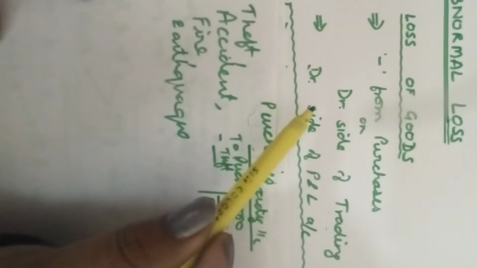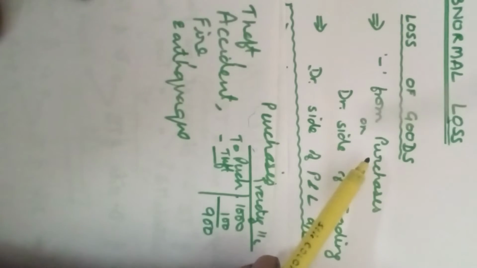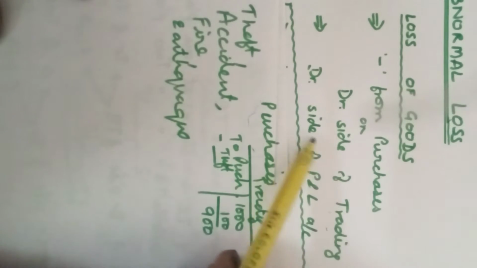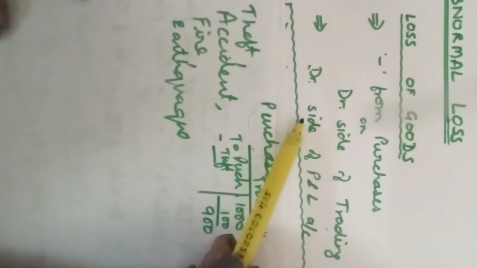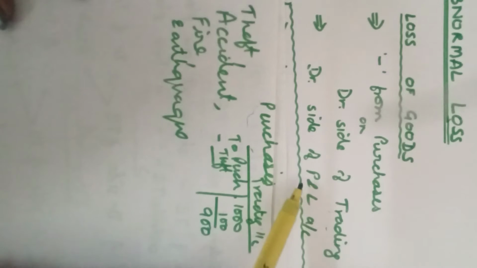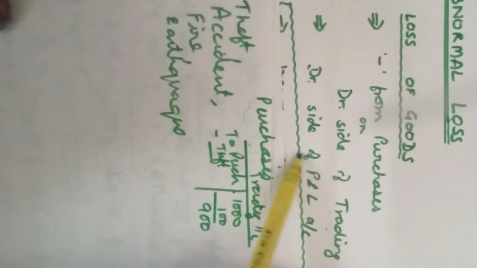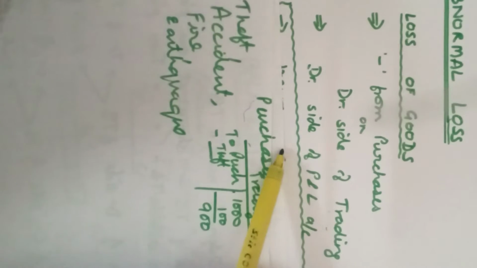So the loss of goods is deducted in the trading account on the debit side from net purchases, and the loss occurring because of this loss of goods will also be shown on the debit side of the P&L account. Clear?